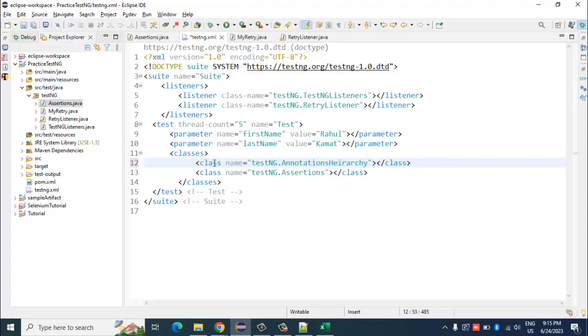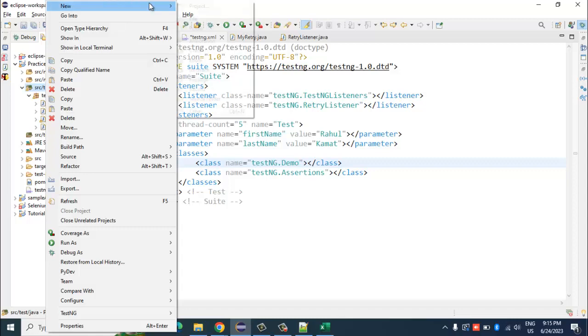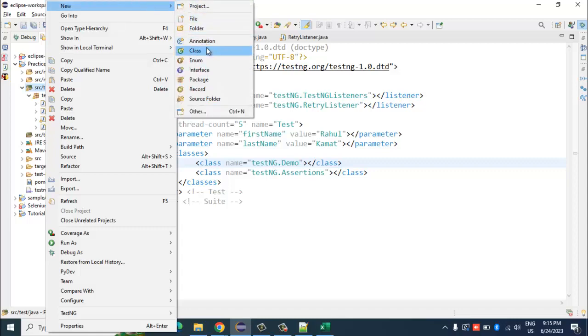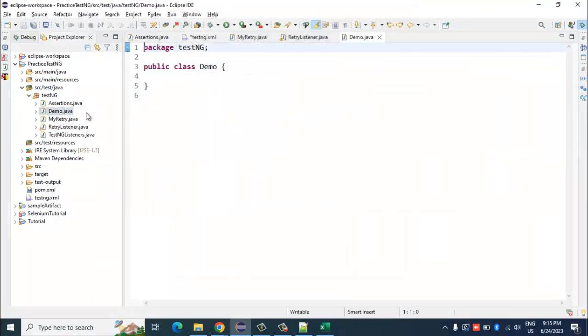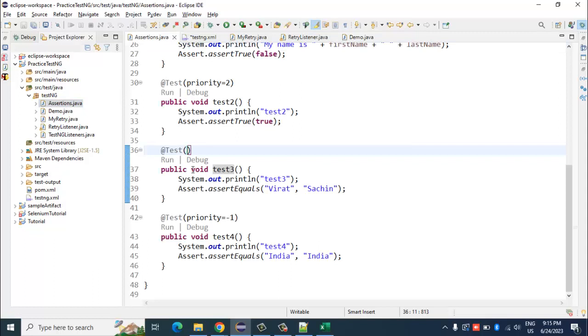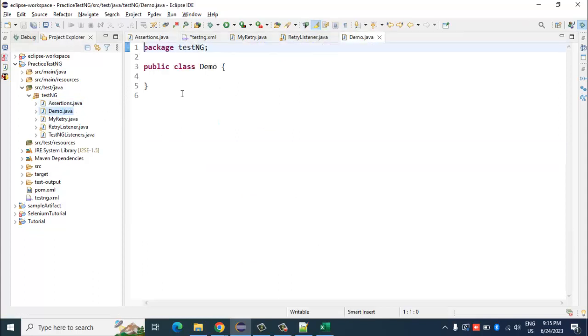Only then the demo file will also get executed. Let's do this practically so that you can get an idea. Your question is that there are methods in two different files, so will the retry mechanism be implemented on both files, or at the test suite level?